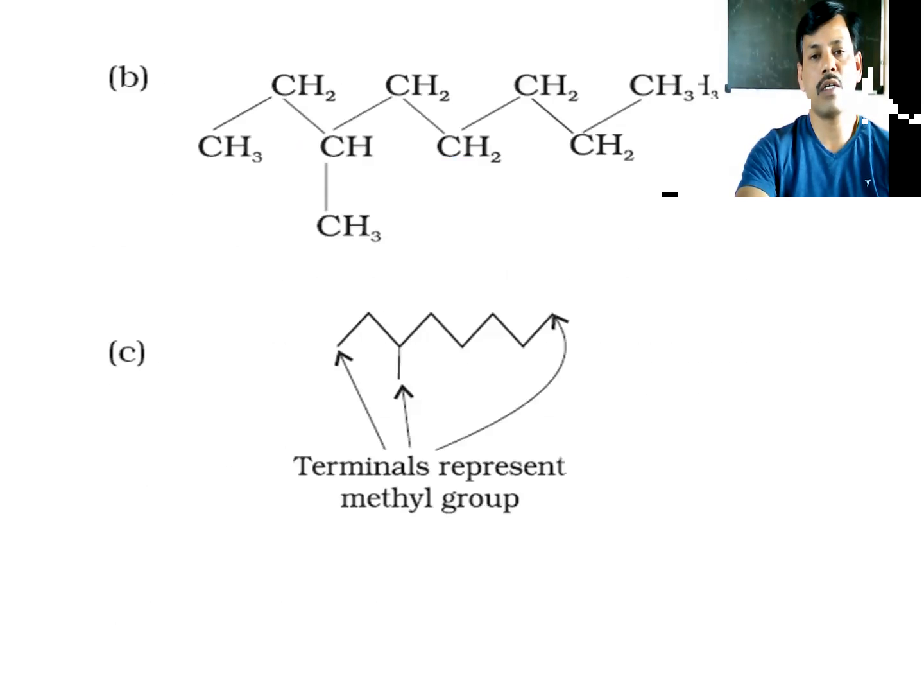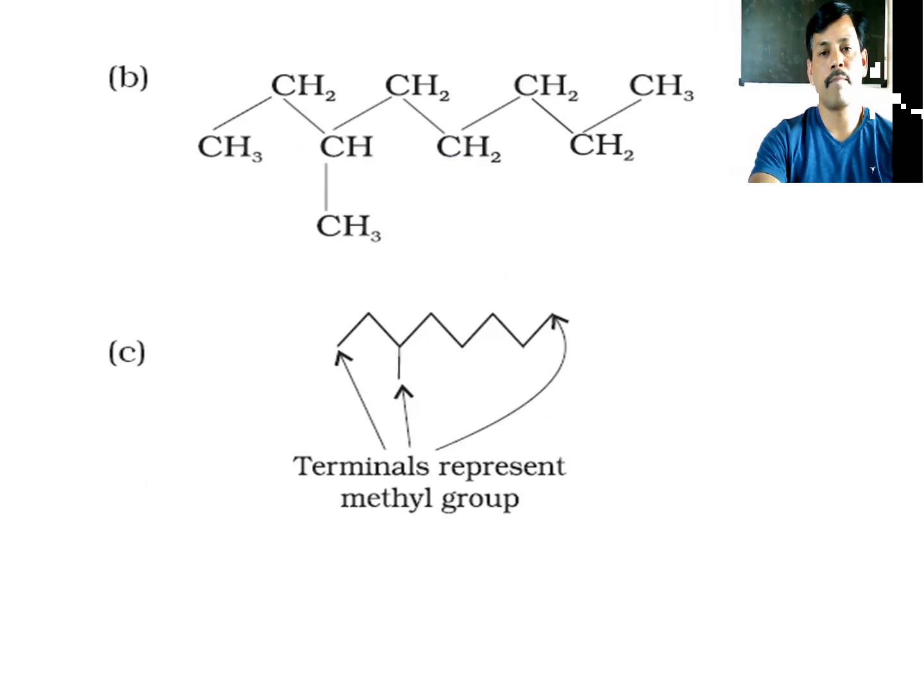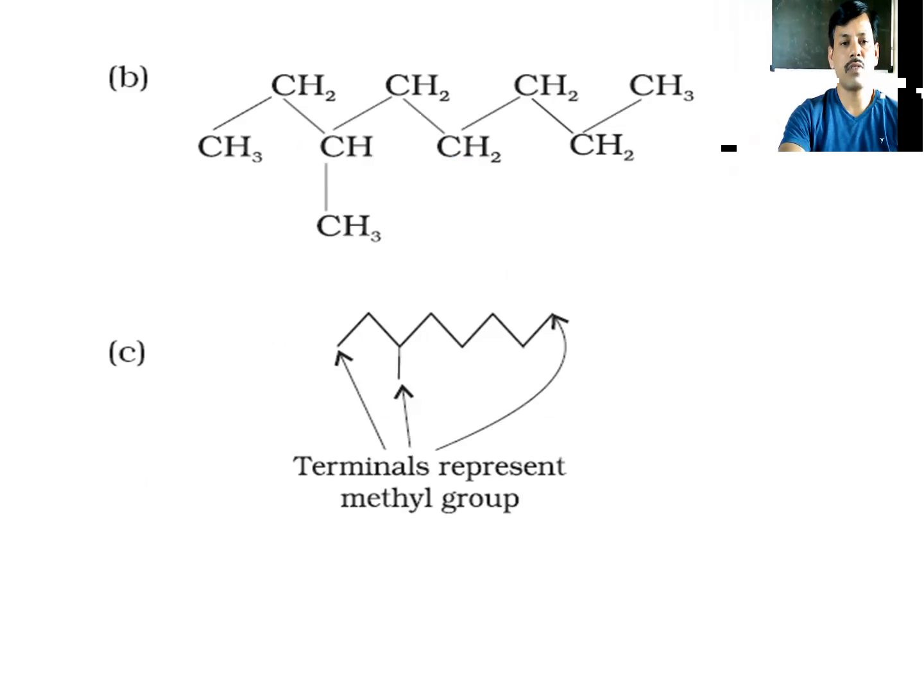See in this picture, you can clearly see a methyl group attached to this carbon chain. The chain is long: 1, 2, 3, 4, 5, 6, 7, 8.